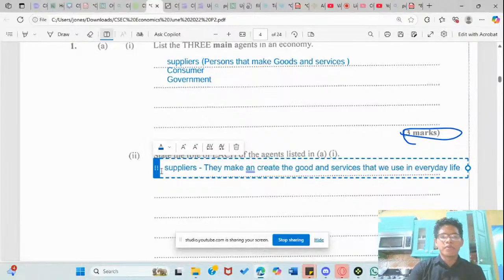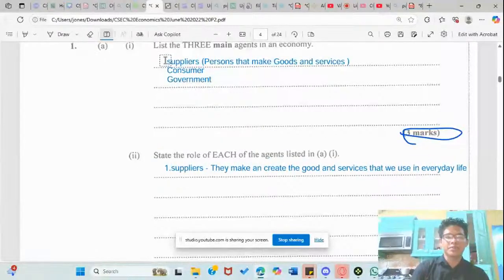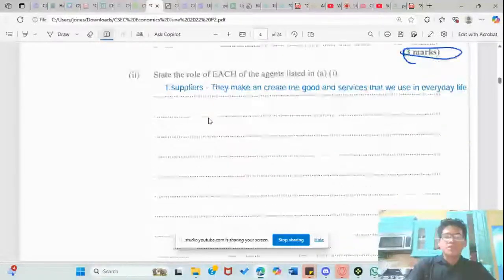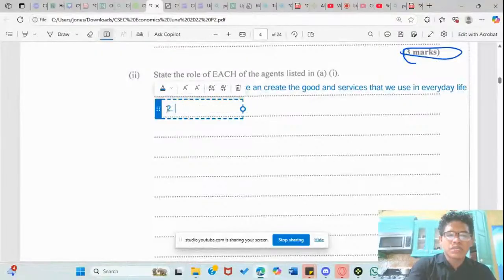That's it for suppliers. Let me list this properly: one, then two, and then three. So, suppliers make and create goods. And then we have the government.